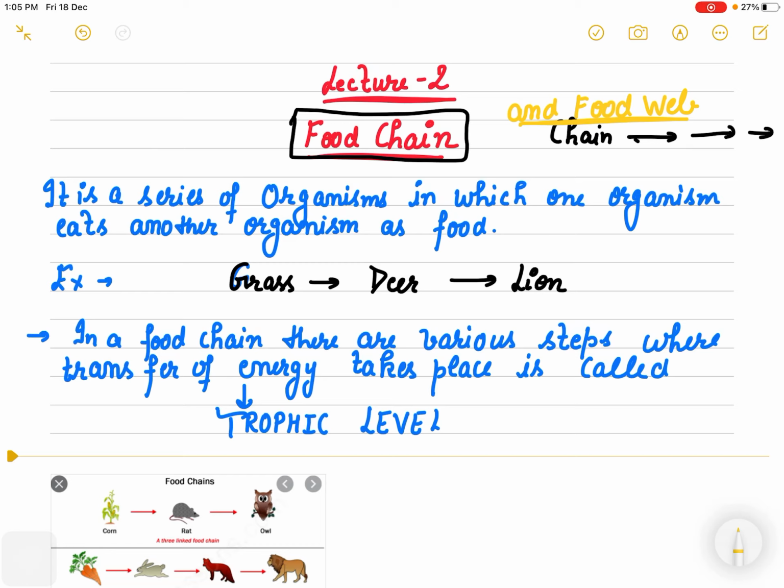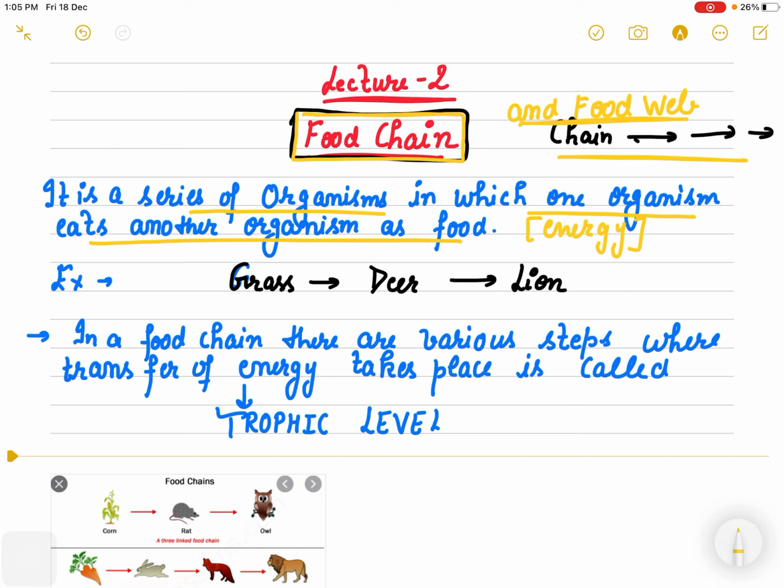If I have to tell you, a chain is usually always a sequence, right? It is a sequence, that is what we call a chain. So the same when we say food chain, it is a series of organisms in which one organism eats another organism as food, and definitely for the energy also. So when one organism eats another organism as food, that sequence is known as a food chain.